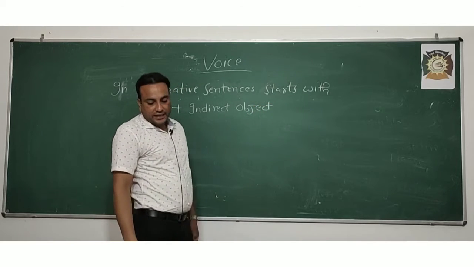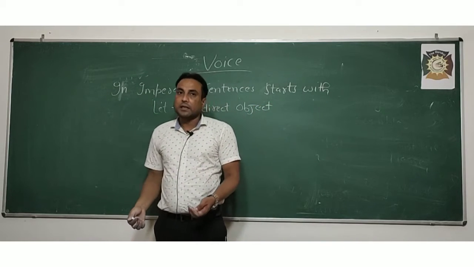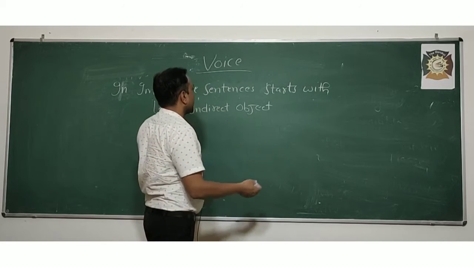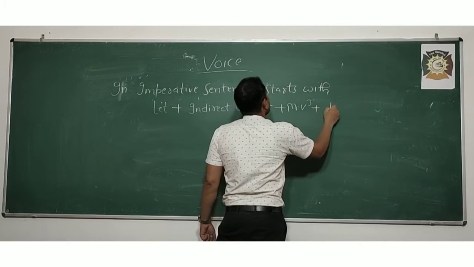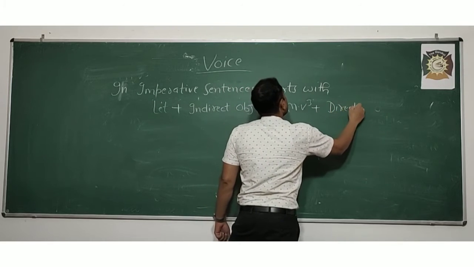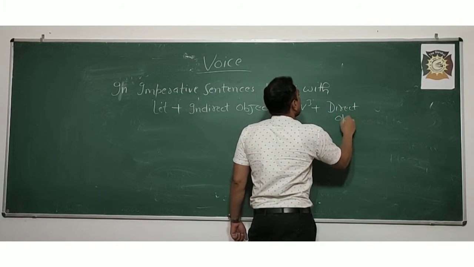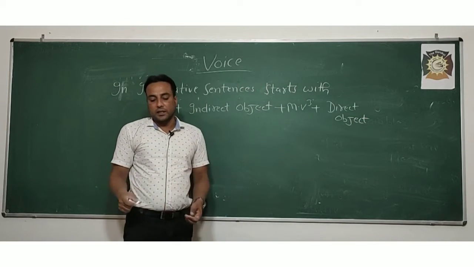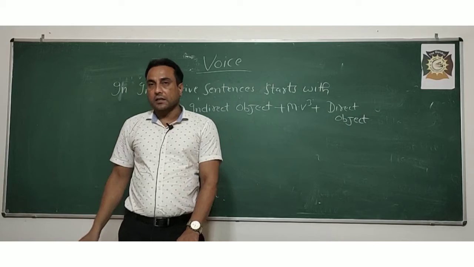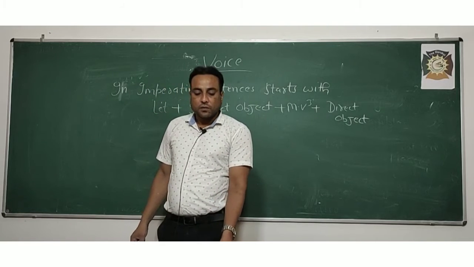Now I have written indirect object, but students will say, what is the indirect object plus main verb plus direct object? While giving examples, I will teach you what is direct object and what is indirect object, and the sentences will be changed on the following structure.